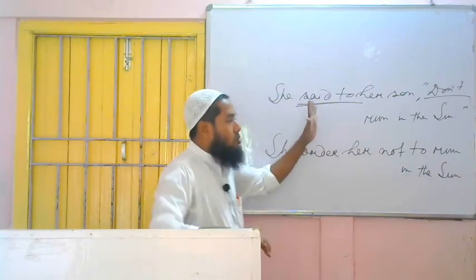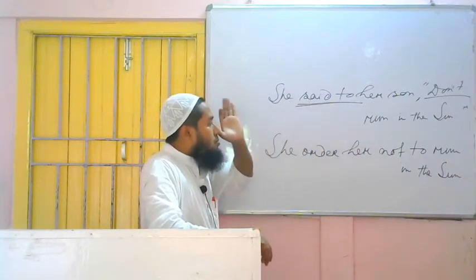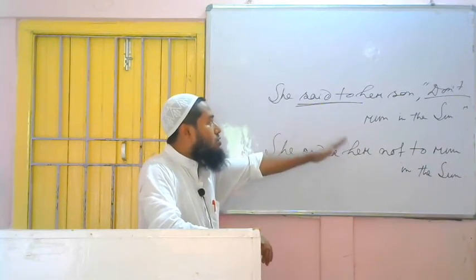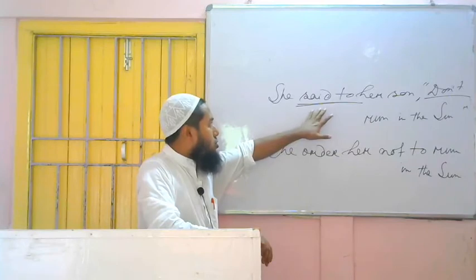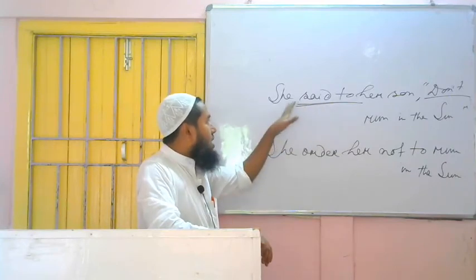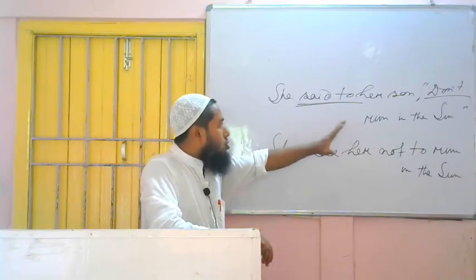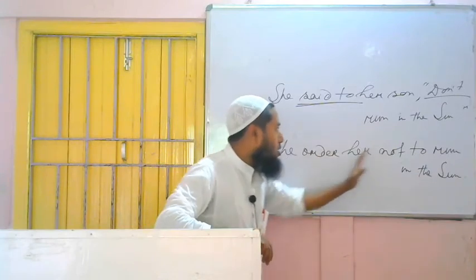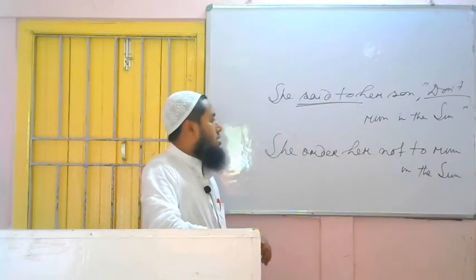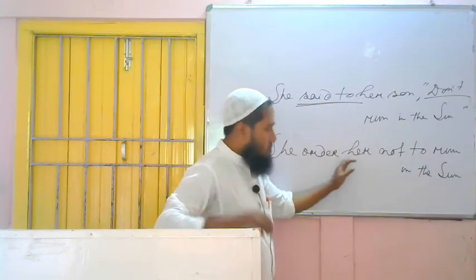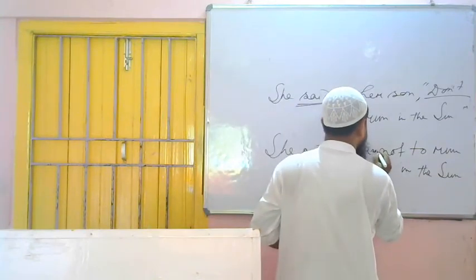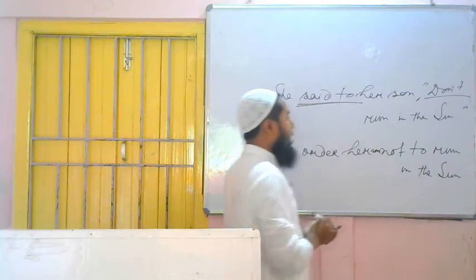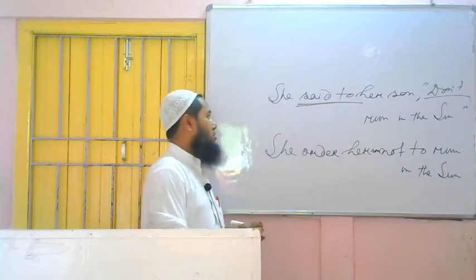I am just telling you, keep it in your mind, but if you get indirect narration, then don't try to use prohibited. It will be confusing. So just see how I am telling. She said to her son, don't run in the sun. She prohibited her son to run in the sun.